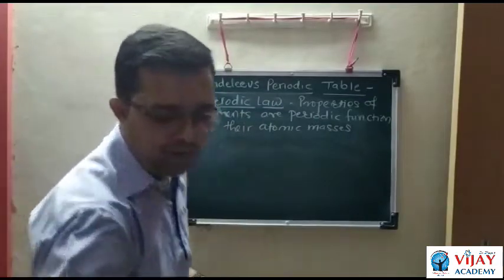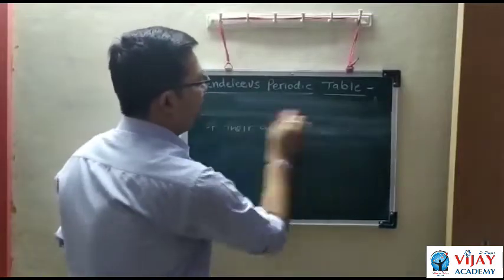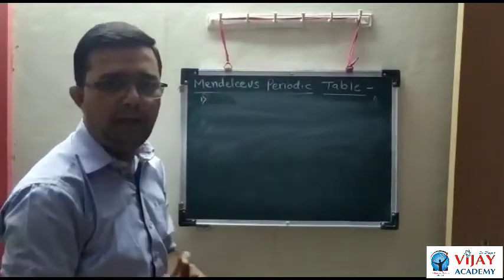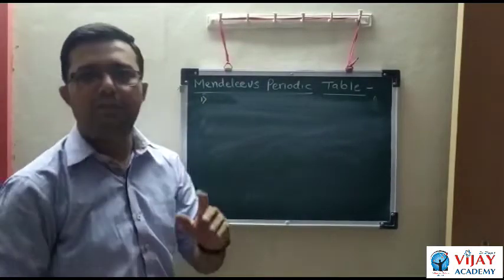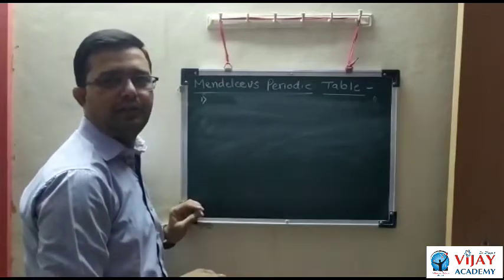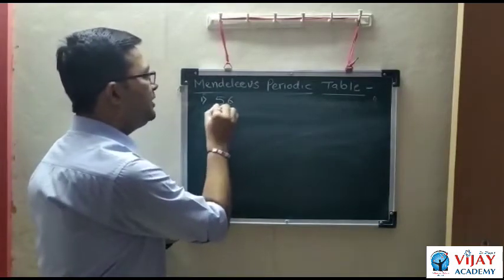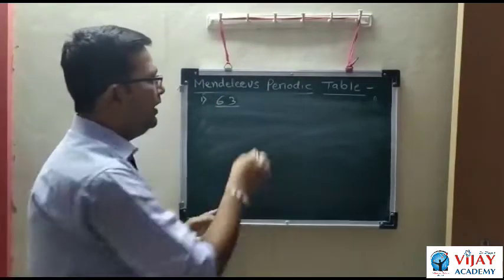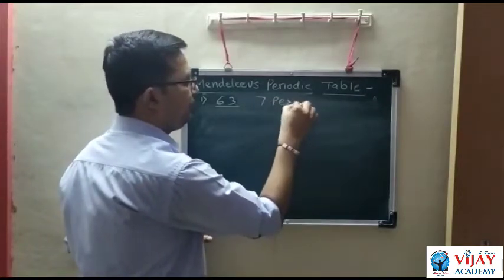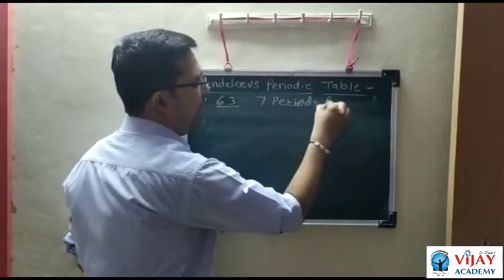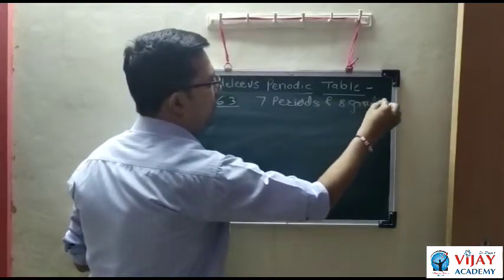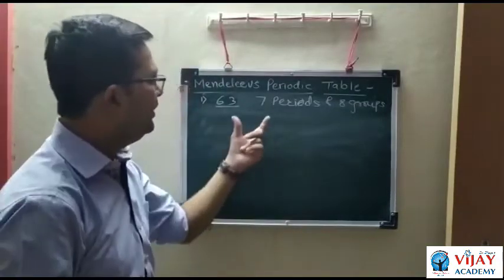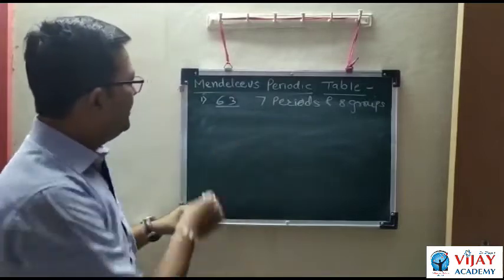The important features of Mendeleev's periodic table are as follows. These are called the merits of Mendeleev's periodic table. The first important characteristic or merit is that he arranged all the 63 elements in the periodic table successfully in 7 periods and 8 groups. He was the first scientist who successfully arranged all the known 63 elements in the periodic table. Okay. Second,